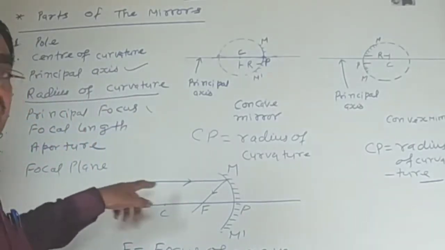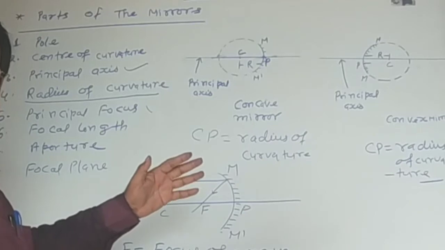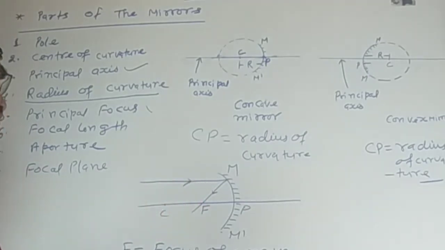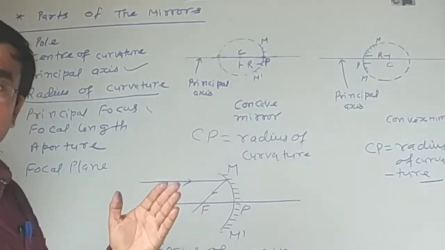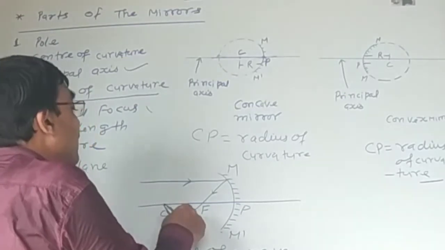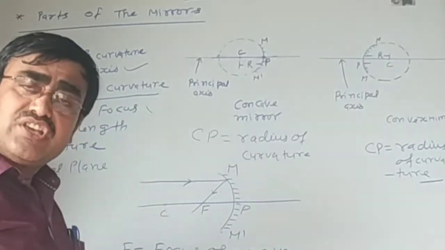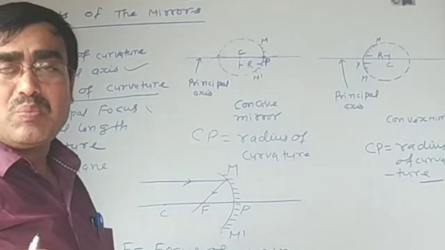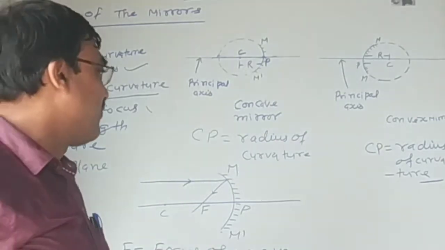That means the rays coming from infinity parallel along the principal axis after reflection from the mirror meet at a fixed point of the principal axis. That fixed point is called focus or principal focus.